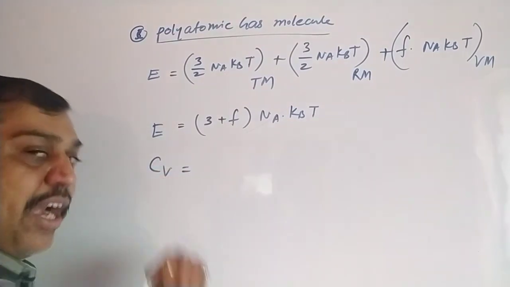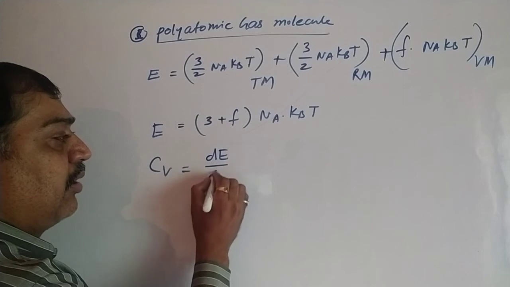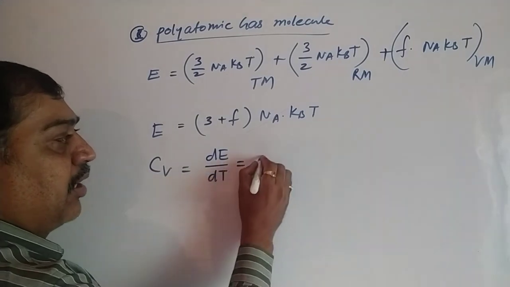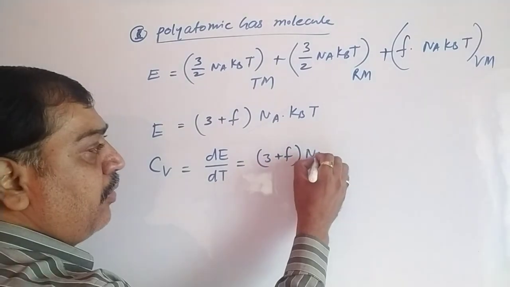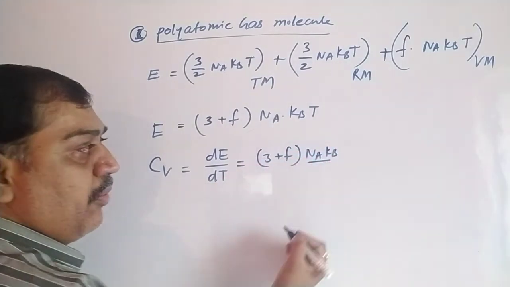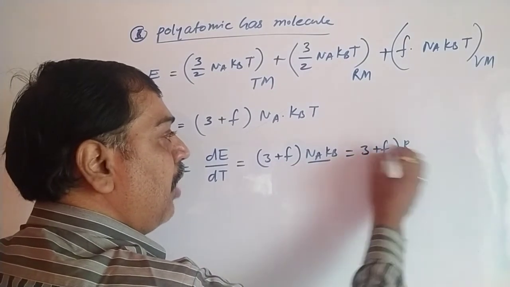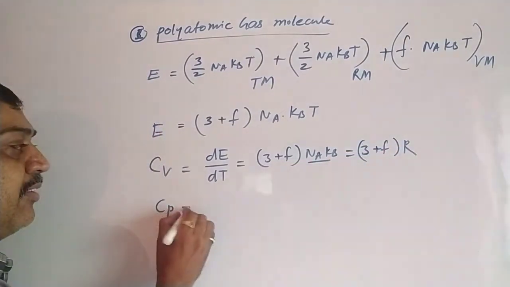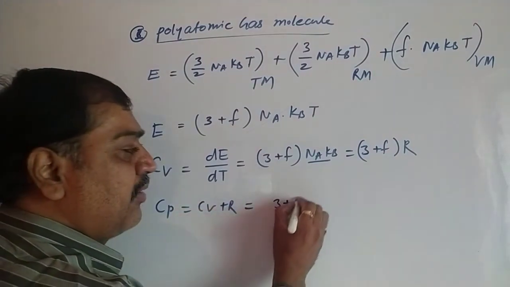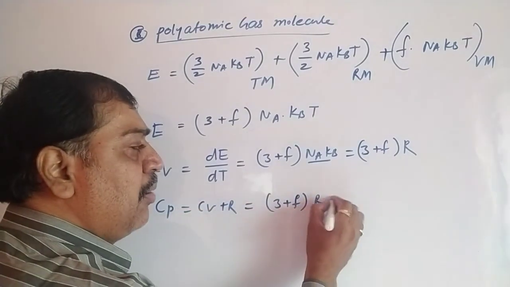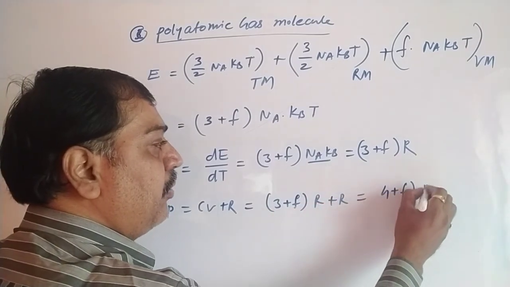Find out the specific heat at constant volume, the change in internal energy per unit change in temperature. It comes to be 3 plus f into Na into kB. Again, Na into kB is R. So we can write it as 3 plus f into R. What is Cp? Cp equals Cv plus R, the Mayer relation. So 3 plus f into R plus R comes to be 4 plus f into R.